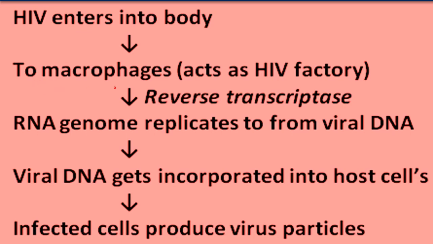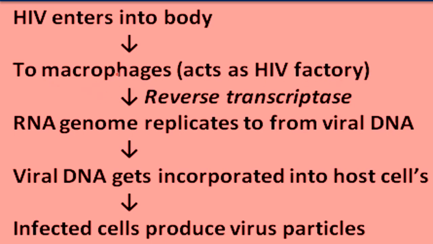It enters the macrophages. Macrophages are a type of WBCs. These macrophages act as an HIV factory, because HIV multiplies inside the macrophages, that's why they are called the HIV factory.